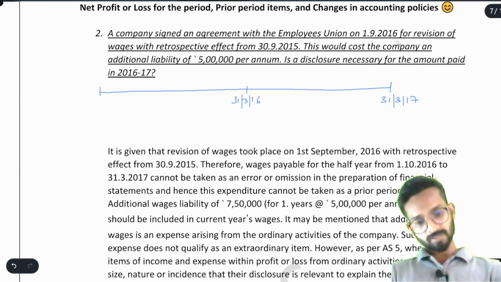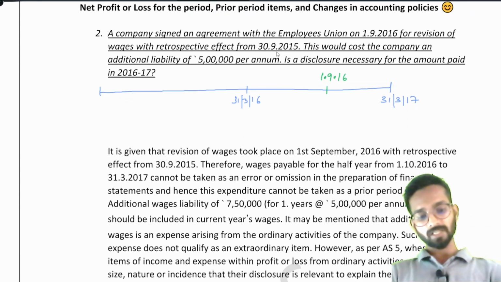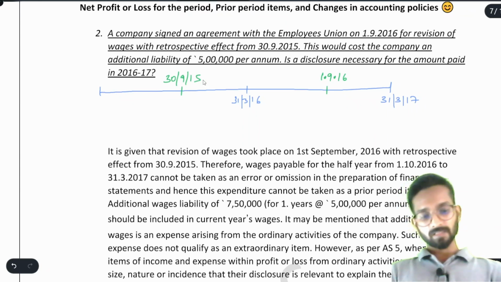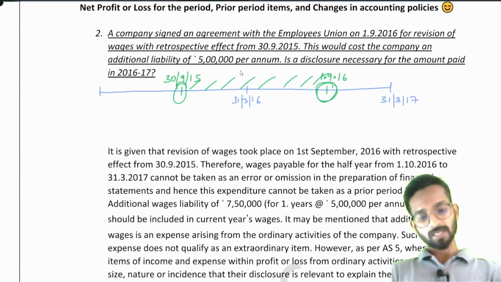An agreement on 1st September 2016. So 1st September will be somewhere here, 2016, for revising wages with retrospective effect from 30th September 2015. So 30th September 2015 will be here. They decided that from this date we will increase the salary. So for all these months we will provide you the increased salary. This cost the company an additional liability of 5 lakh.